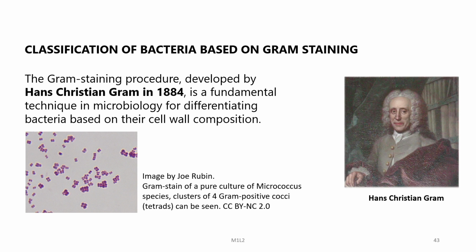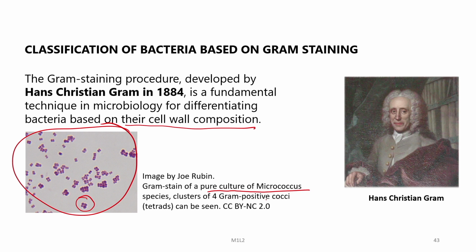This method was developed by Hans Christian Gram in 1884 and it is a fundamental technique in microbiology for differentiating bacteria based on their cell wall composition. Here you can see a slide where Gram staining has been done, of a pure culture of Micrococcus species, and you can see clusters of Gram positive tetrads in many places.